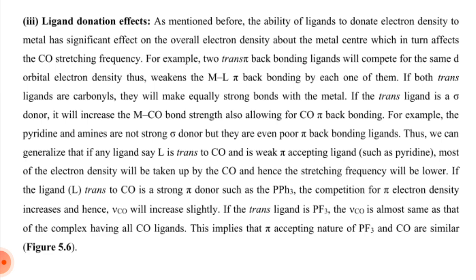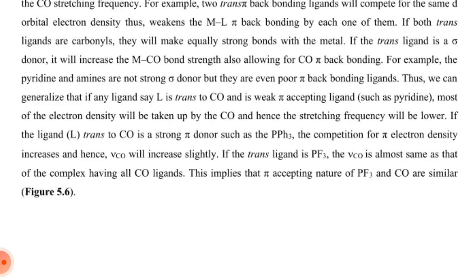If the ligand L trans to carbon monoxide is a strong pi acceptor such as phosphine, the competition for pi electron density increases and hence the VCO will increase slightly. If the trans ligand is PF3, the frequency is almost the same as that of the complex having all carbon monoxide ligands. This implies that the pi accepting natures of PF3 and carbon monoxide are similar.